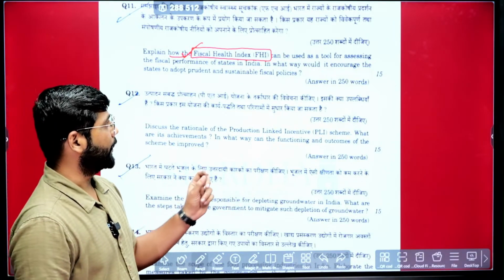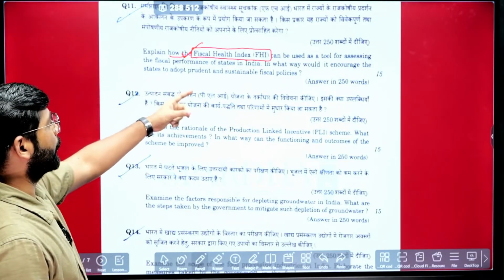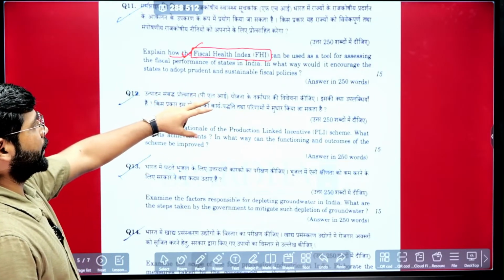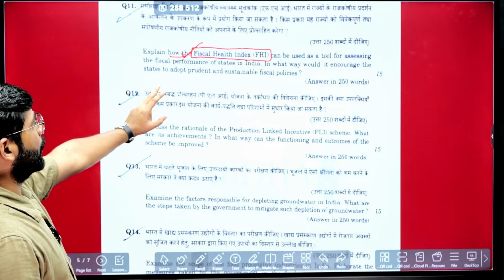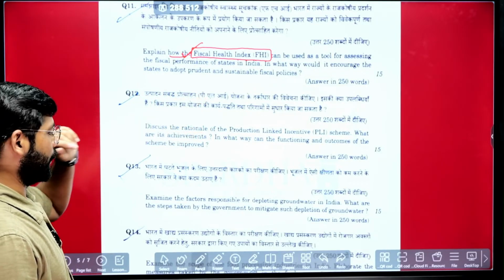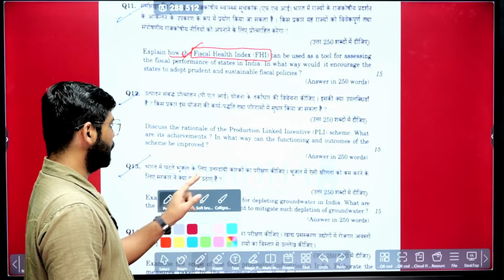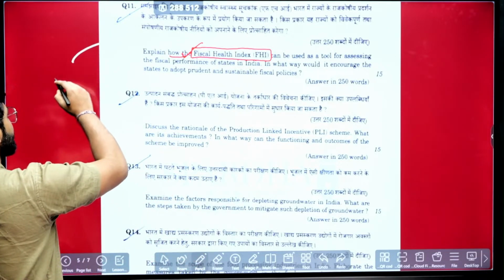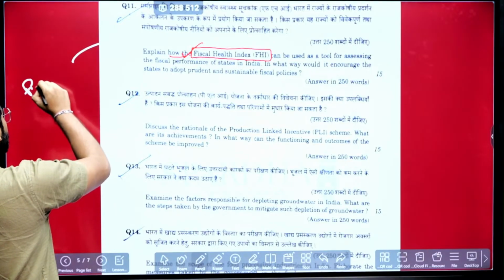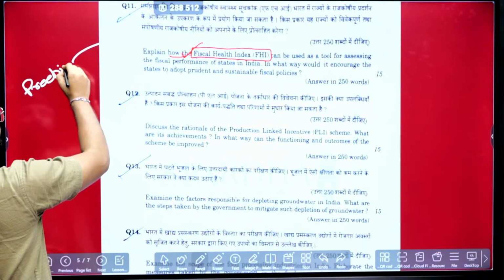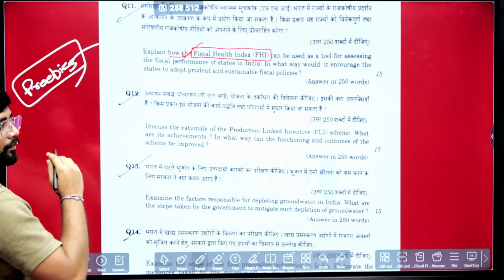Okay, then it can be used as a tool for assessing the fiscal performance of the states in India. What would encourage the states to adopt prudent and sustainable fiscal policy? Again, the base for this question is current affairs, because many states were coming with previous schemes.